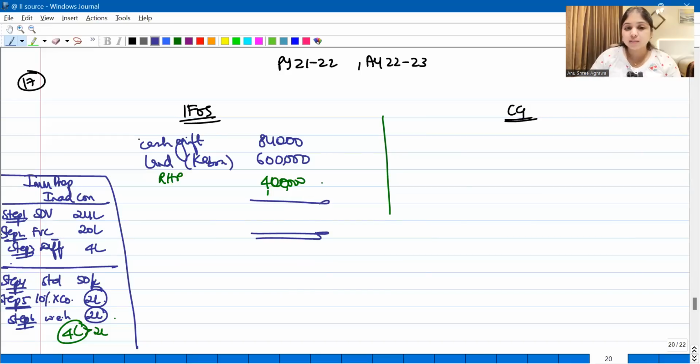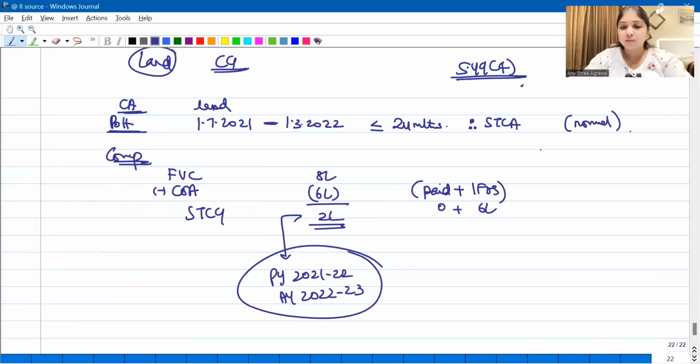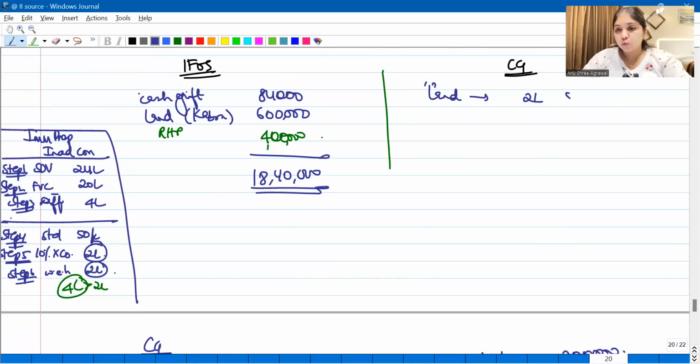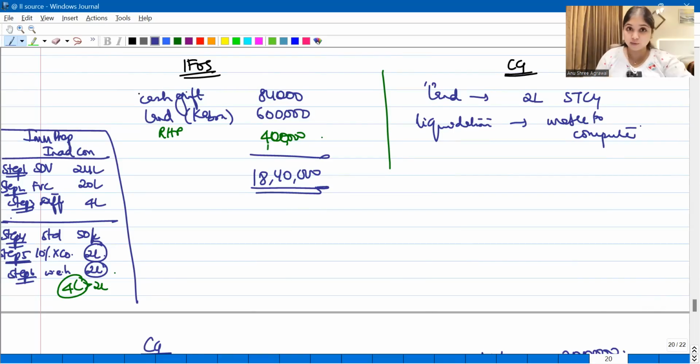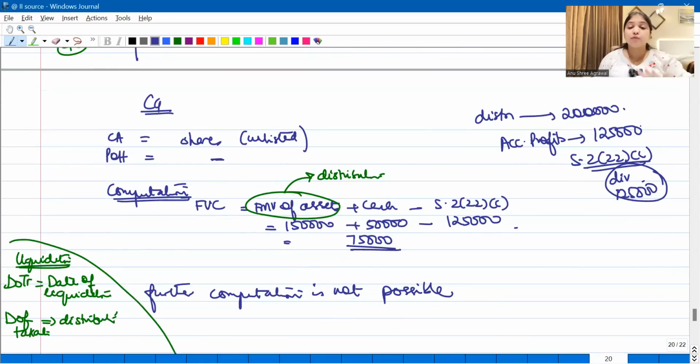So they were asking us about IFOS and they were asking us about capital gains. So total IFOS is how much? Total IFOS we have 18,40,000. Capital gains, if you see, from the sale of land we calculated 2 lakhs STCG, and because of liquidation we are unable to compute. Why are we unable to compute? Because they haven't given us full information. But we can say for certain that in the liquidation case the full value consideration is going to be 75,000.